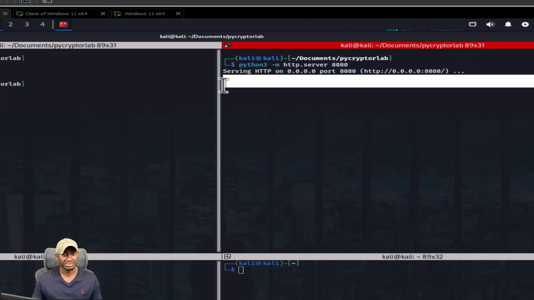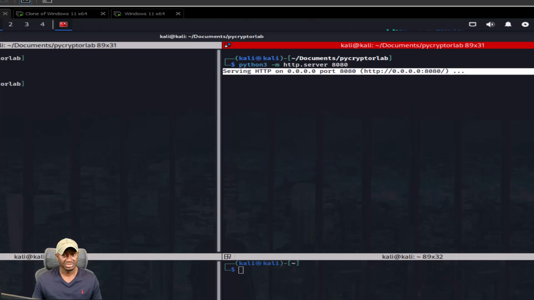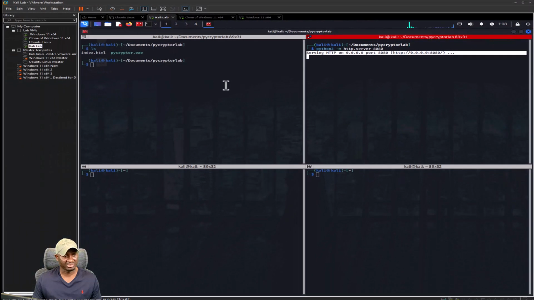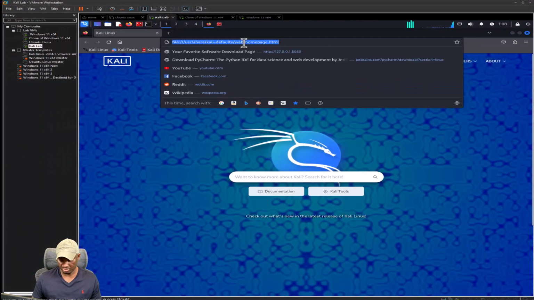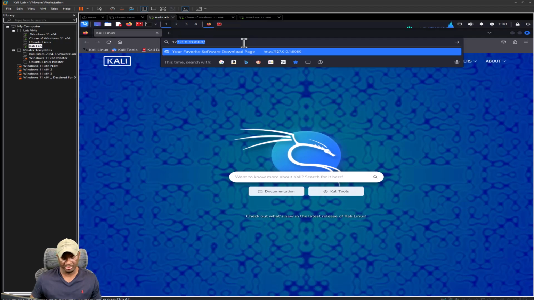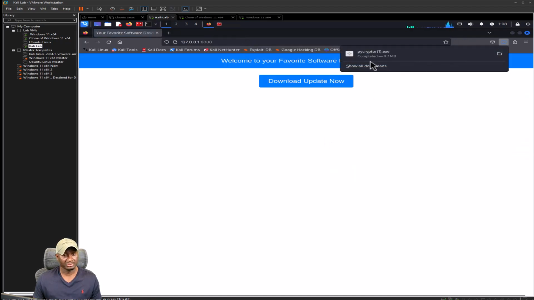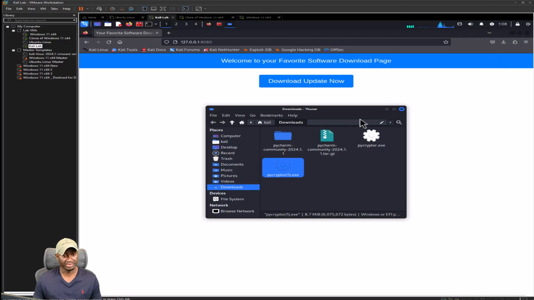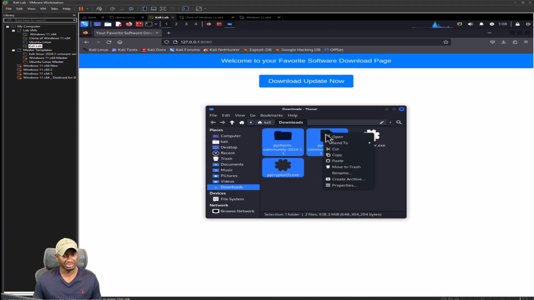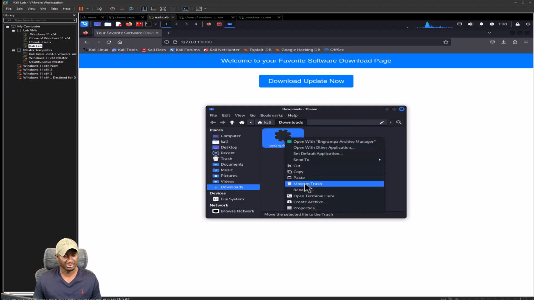So as you can see, we're serving up our web server right now. Just to test this out, I'm gonna navigate to Firefox, go into that URL 8080, and boom, there you go. Look, it downloaded it on purpose. We didn't even click the button and it downloaded it. So I'm gonna clear all these up just to make sure that we have an empty folder. Move to trash. Good.